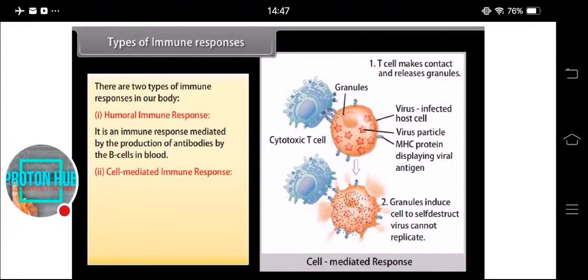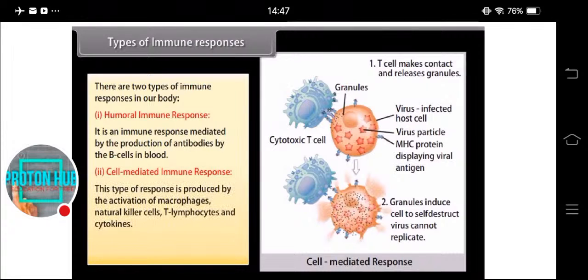Cell-mediated immune response. This type of response is produced by the activation of macrophages, natural killer cells, T lymphocytes, and cytokines. This type of response is mediated by T lymphocytes.